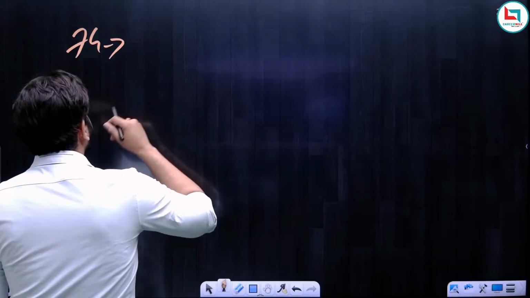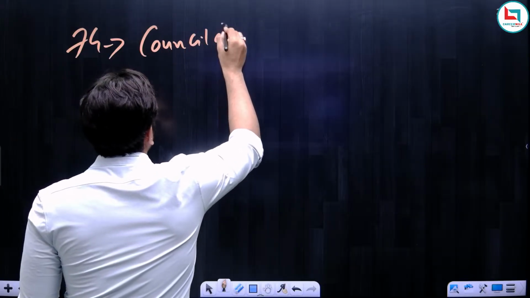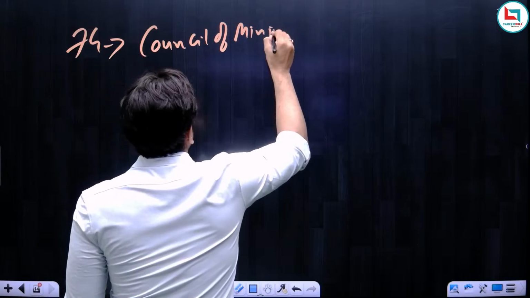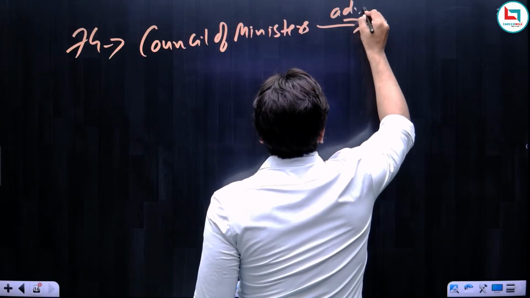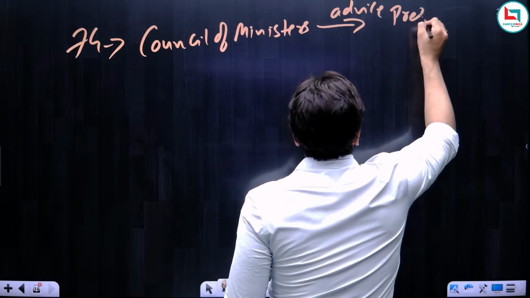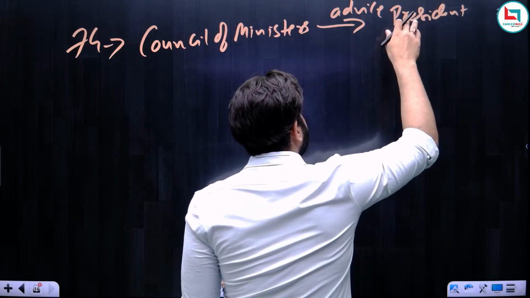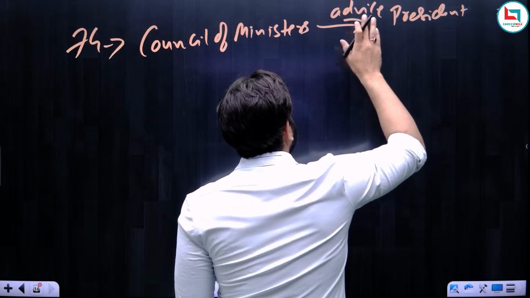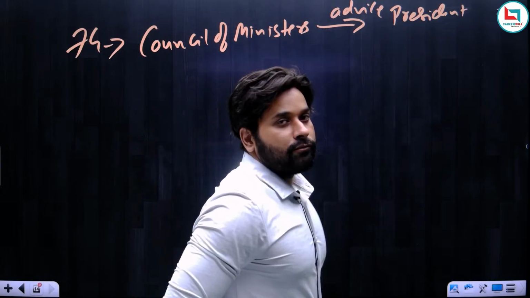According to Article 74, the Council of Ministers shall give advice to the President in the exercise of his functions. So the President in the exercise of his function shall follow the advice of the Council of Ministers. So what does the Constitution expect from the President?